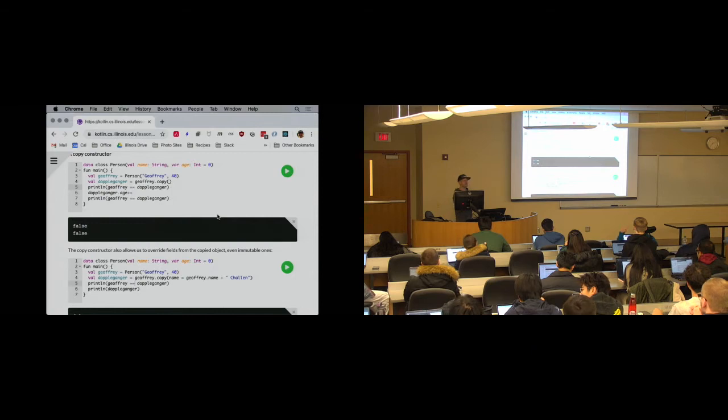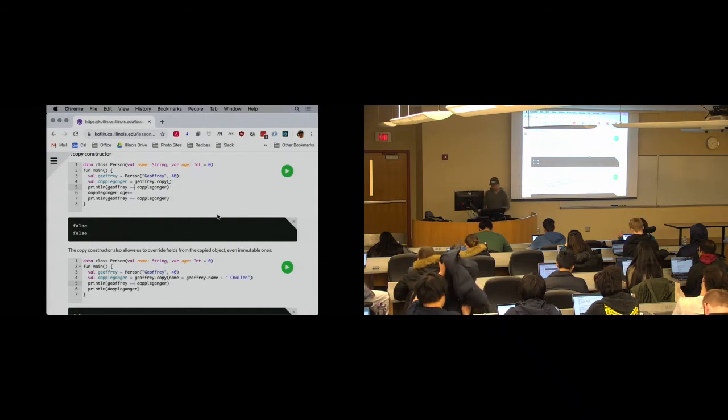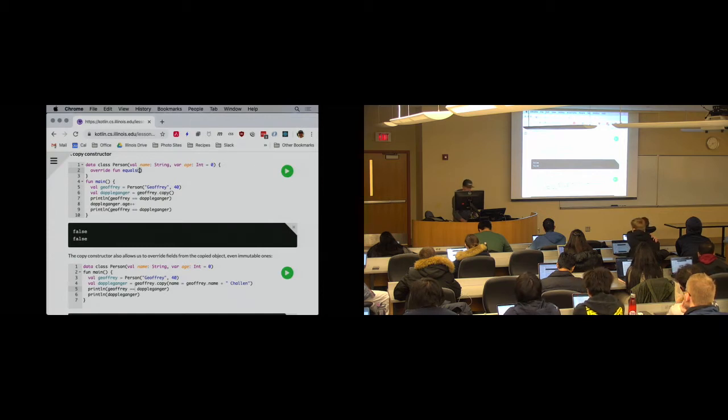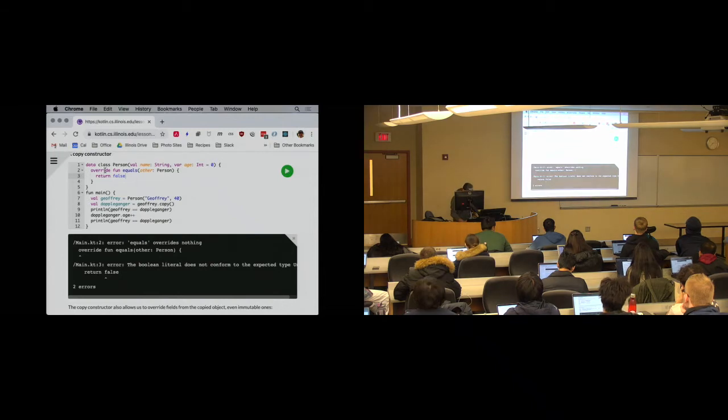Other questions? Yeah. Are you able to change the definition of the double equal equality? For example, if you wanted 2 people to be equal just based on their name, but not based on their age. Yep, we can do that. Let's try it. Equals. What's the signature of equals? Should be just other? Let's just try this. Clearly not.